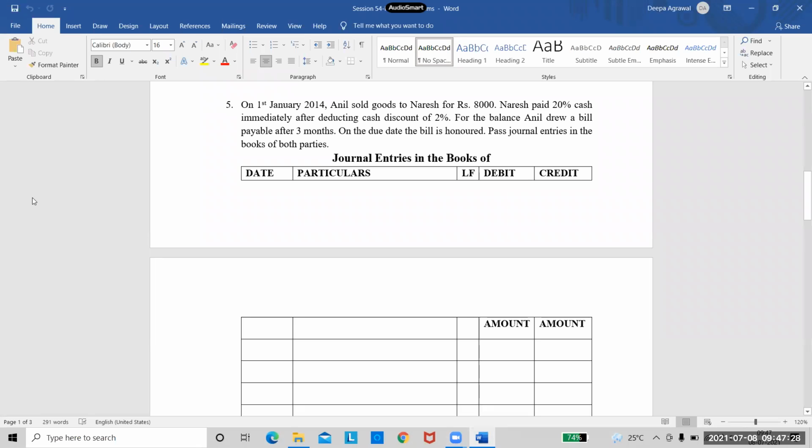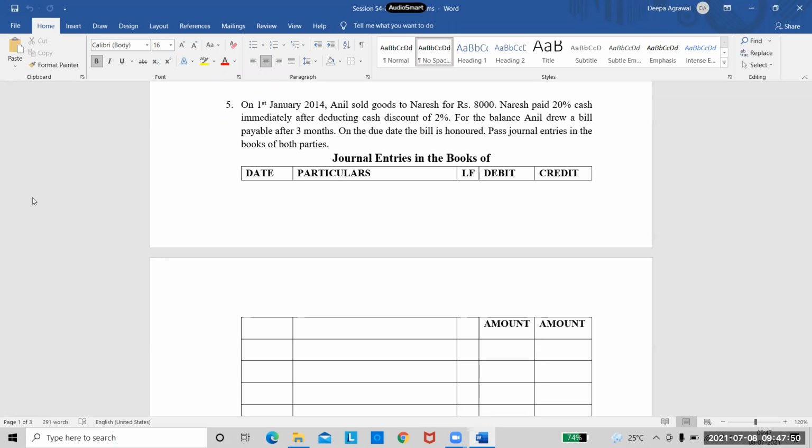Till now we were doing very simple questions wherein there was only one case where the person was retaining the bill and then it was honored or dishonored. Those were all simple cases. Now you'll have problems wherein the transactions are a little complicated, so you will have to understand the transaction and then write the journal entries. So see question number 5 on the screen.